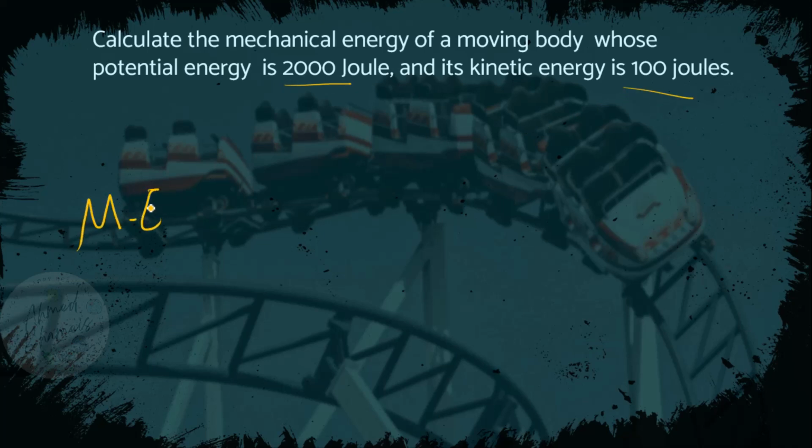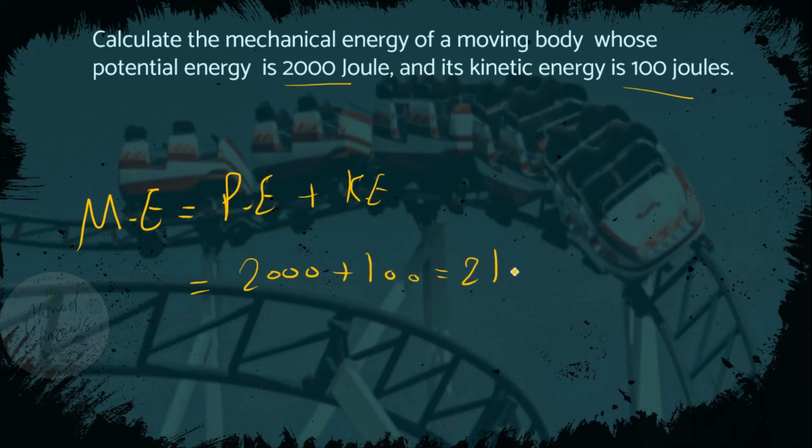Mechanical energy equals potential energy plus kinetic energy. So mechanical energy will equal 2000 plus 100 equals 2100 joules.